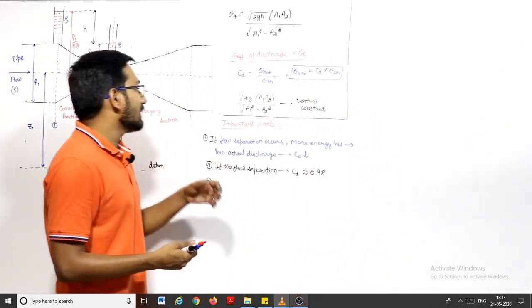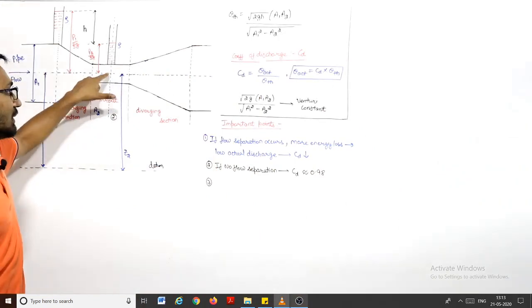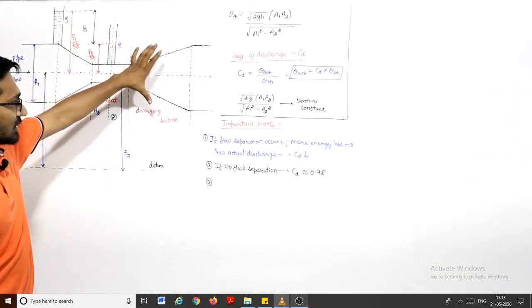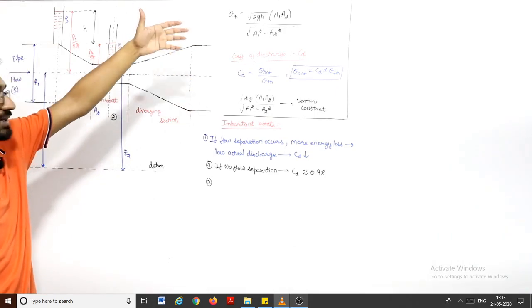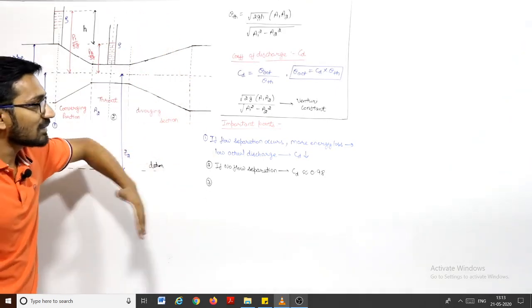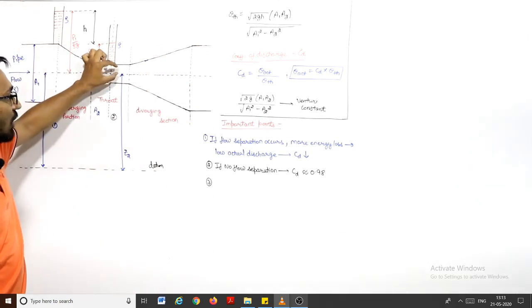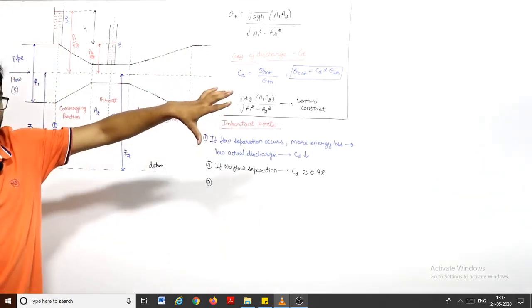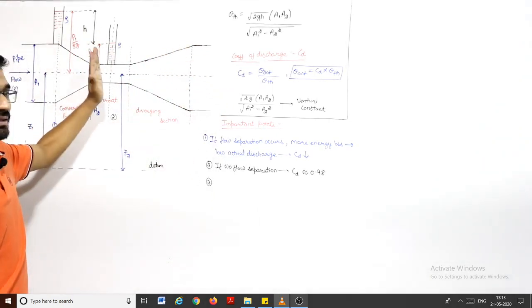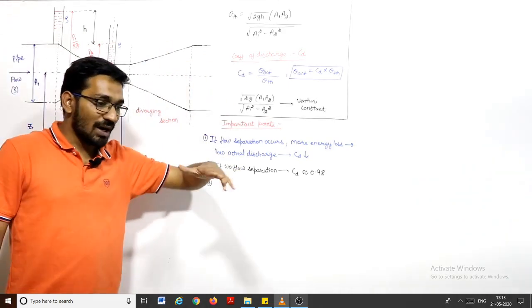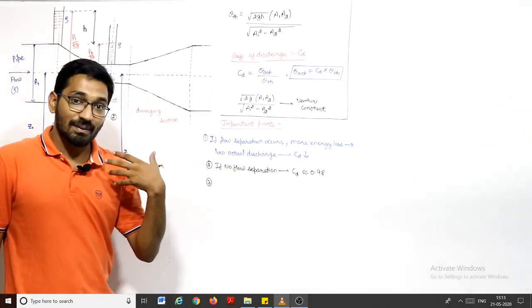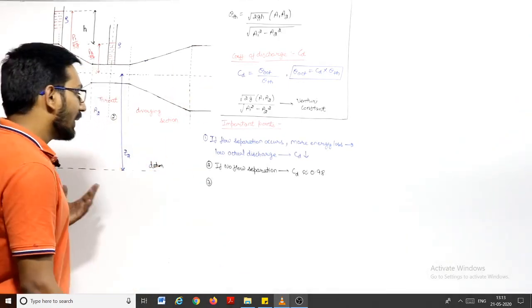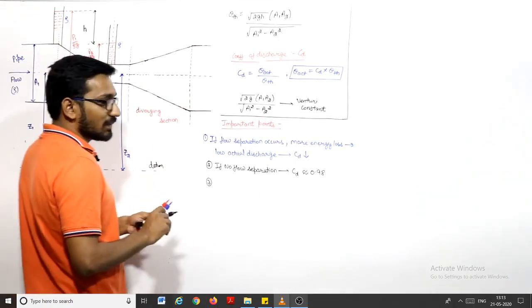So if vapor will form here, then during the flow, this is a diverging section, so diverging section means velocity will decrease because area is increasing. If velocity decreases, then pressure will increase. So the bubble, the vapor formed here, will go to the high pressure area and it will burst, and cavitation will occur and erosion will be there. So we cannot afford the vapors to form in the throat area. So the throat area cannot be reduced after a certain extent, otherwise pressure will be less than the vapor pressure and the bubbles can reach the high pressure region in the diverging section and cavitation will occur. So to avoid this cavitation, we cannot decrease the throat area after a certain limit, right?